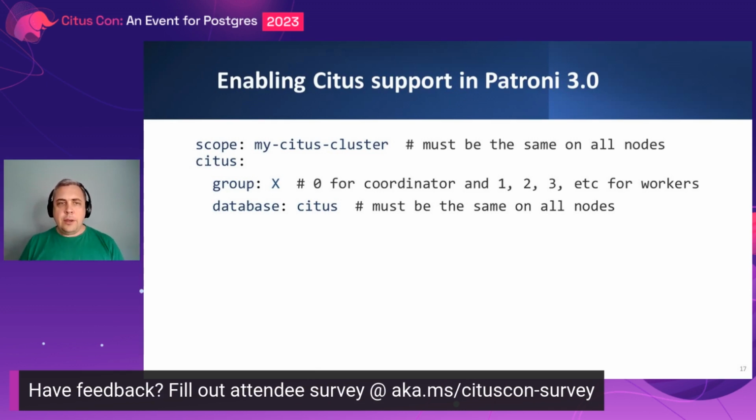At the same time, the group ID must be different for the coordinator and for workers. For the coordinator, the group ID must be 0 because it is how it's defined inside the Citus extension. And for worker nodes, the group ID must be just a unique integer, like 1, 2, 3, and so on. And last but not least, we need to specify in which database we want to have our data, where we want to create our Citus extension. In this example, it's a database named citus.